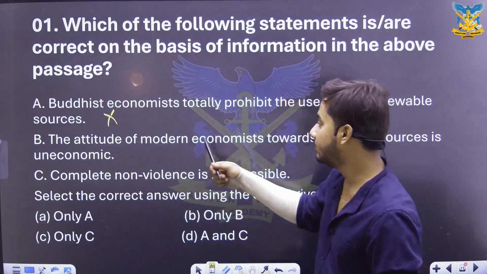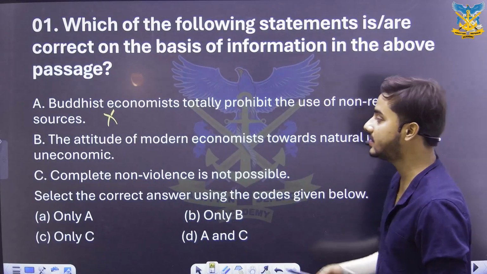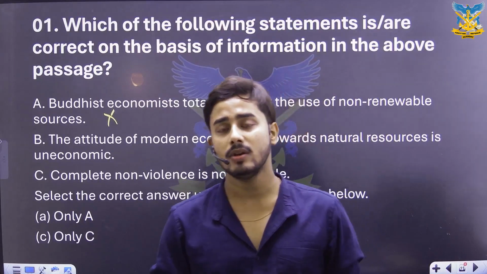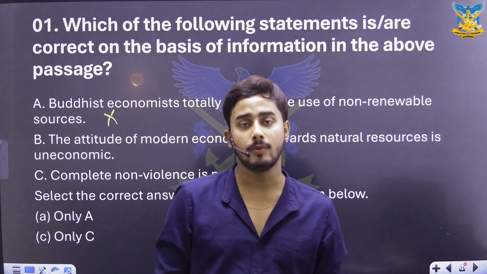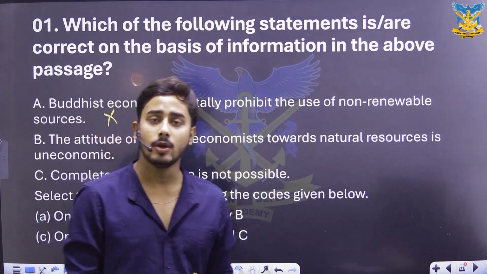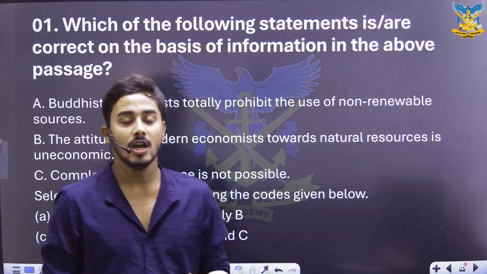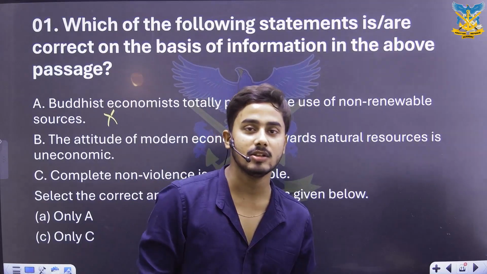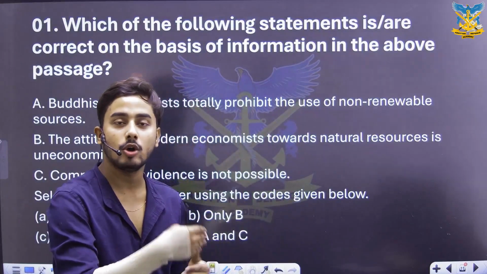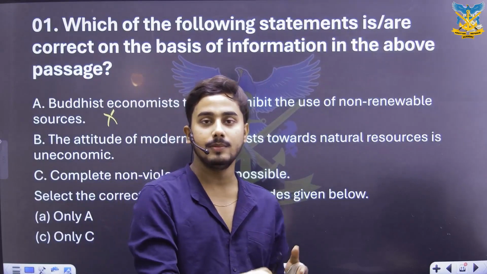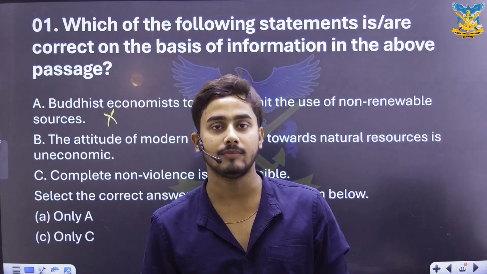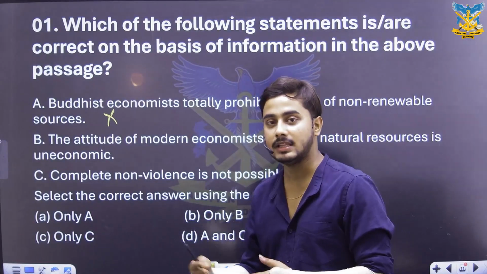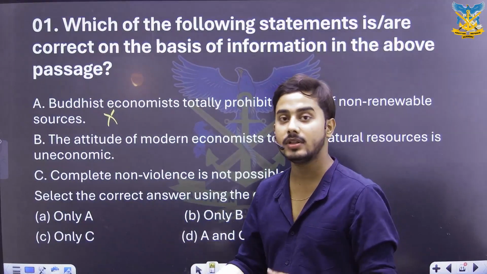The attitude of modern economists towards natural resources is uneconomic. Well, this is also again not true, because the whole point of modern economics, since they were not differentiating between non-renewable and renewable sources of energy, was to focus on something that will actually help curtail the cost and result in cost efficiency, which means that it will make the resources being used in something a bit cheaper. So something which is made available in the market to anyone in general at a very cheap price,